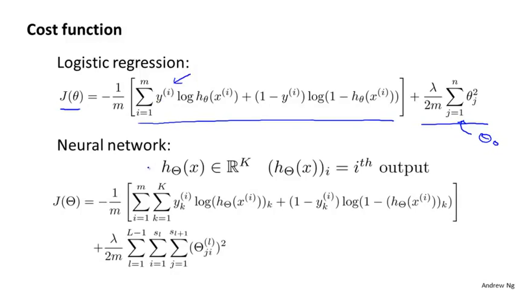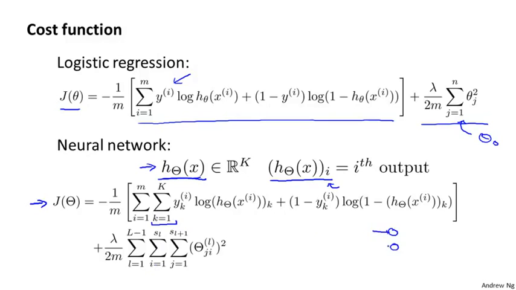So here's our cost function. Our neural network now outputs vectors in R^K, where K might be equal to 1 if we have a binary classification problem. I'm going to use this notation (h_theta(x))_i to denote the ith output. That is, h of x is a K-dimensional vector, and so this subscript i just selects out the ith element of the vector that is output by my neural network. My cost function J of theta is now going to be minus 1 over m of a sum of a similar term to what we had for logistic regression, except that we have this sum from k equals 1 through K. This summation is basically a sum over my K output units.